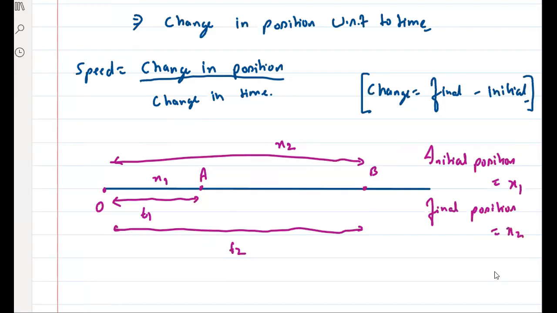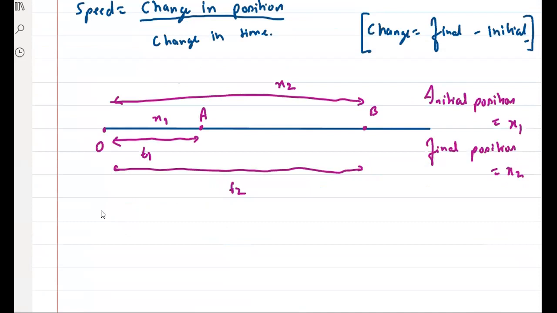Yes or no? Can I say, sir, in this case, according to the definition, speed will be what? Change in position, which is x2 minus x1, by change in time. Time कितना लगा? Finally, B तक जाने में T2 time लगा, A तक जाने में T1 time लगा. So what's the difference? Tell me, what's the change? सोचो. Tell me, guys.